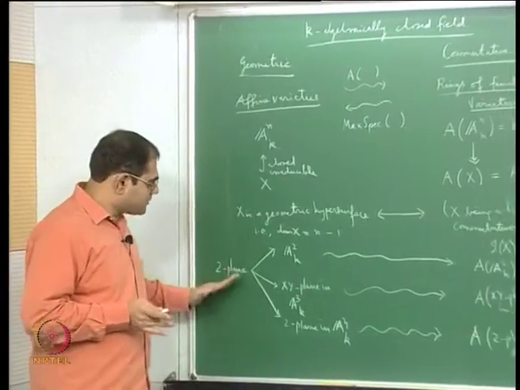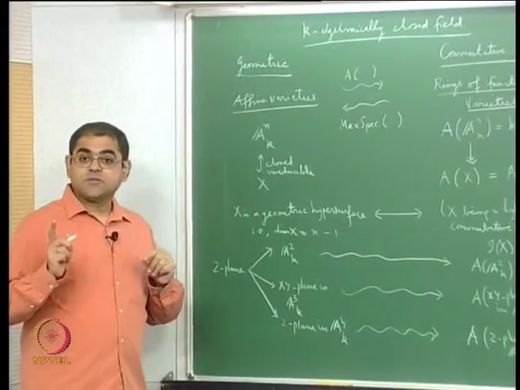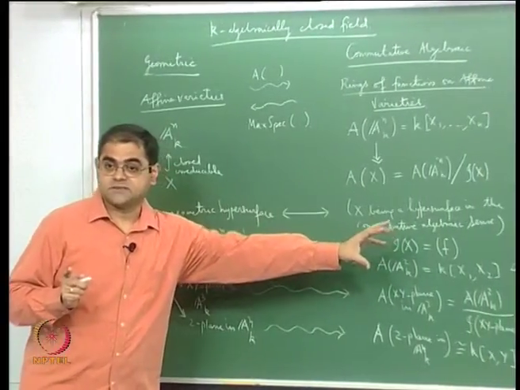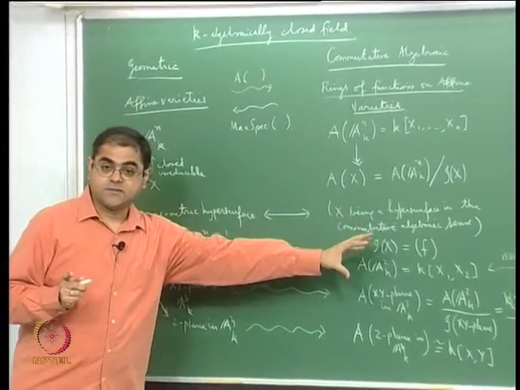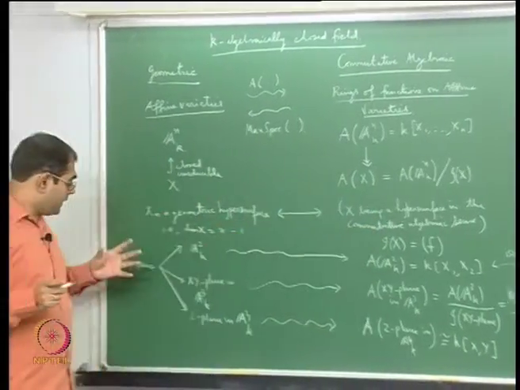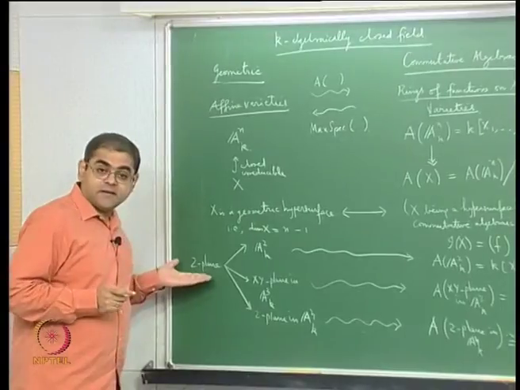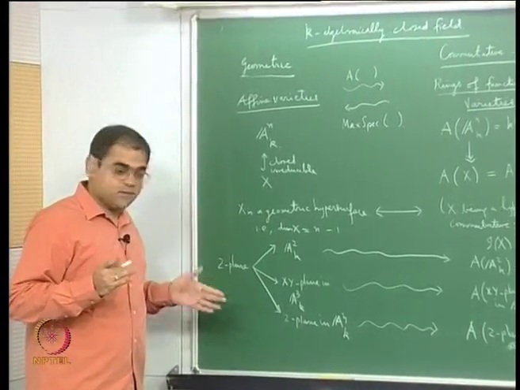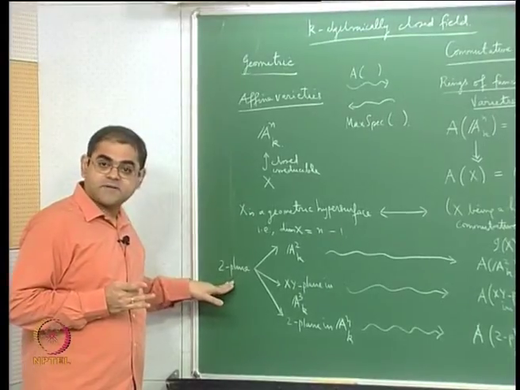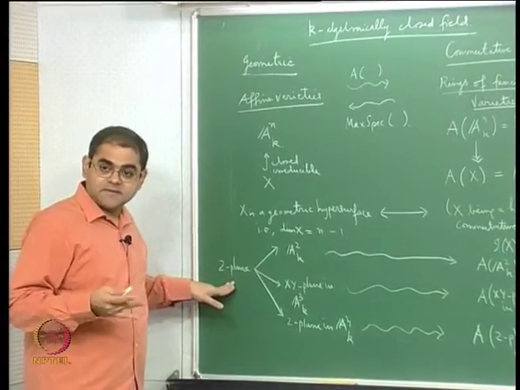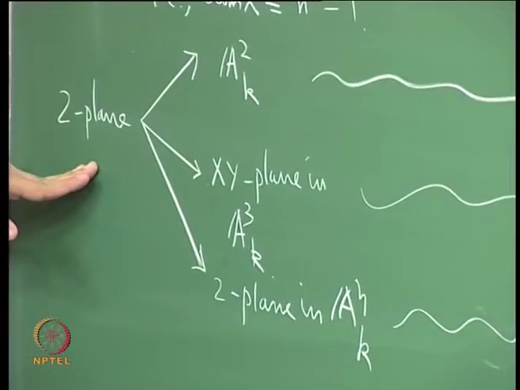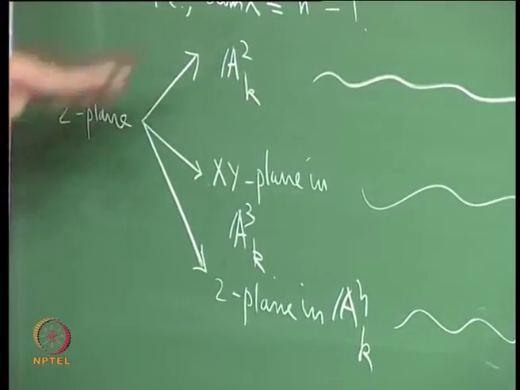So the moral of the story is this gives you one rationale as to why you should study rings of functions. The ring of functions is geometrically an intrinsic object when you take an affine variety. Intrinsic means up to isomorphism it depends only on the affine variety, not on where you see it.